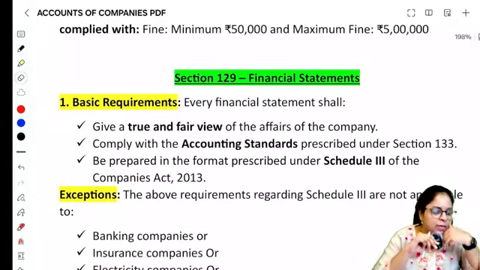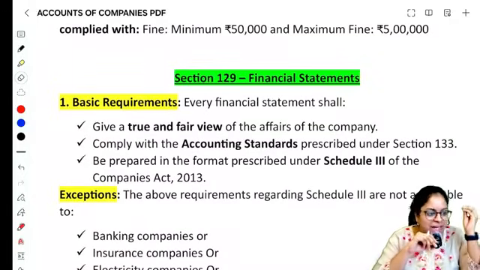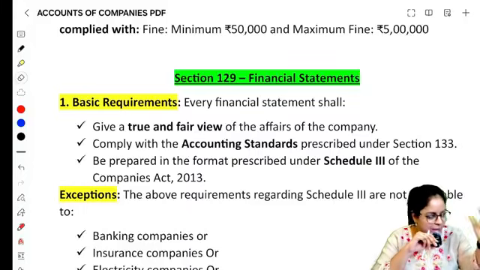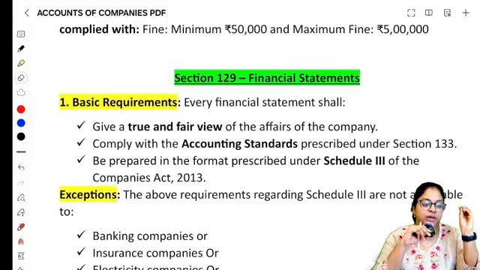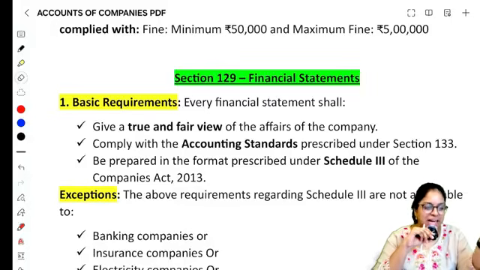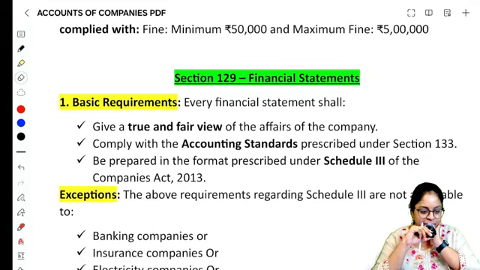First, section 129, which is financial statements. எல்லா கம்பெனியும் financial statement prepare பண்ணும். நம்ம ஏற்கனவே section 2 clause 40ல financial statement ஓட definition படிச்சிட்டோம். It includes your P&L, balance sheet, cash flow statement, statement of changes in equity and also your explanatory notes.